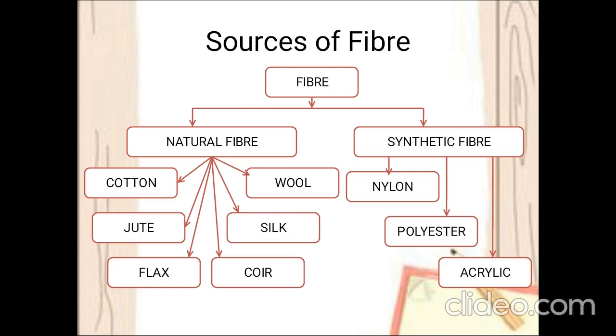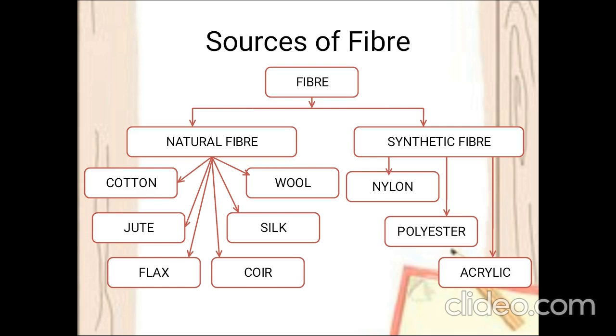The sources are natural fiber and synthetic fiber. That is, the fiber can be obtained from nature or from a laboratory through some chemical process. In the case of natural fiber, the examples are cotton, jute, flax, coir, silk and wool. For synthetic fiber: nylon, polyester, acrylic. These three fibers, nylon, polyester and acrylic, are obtained from chemical processes in a chemical laboratory.